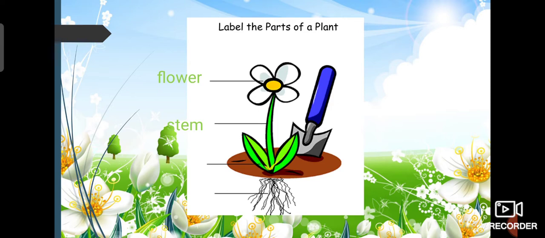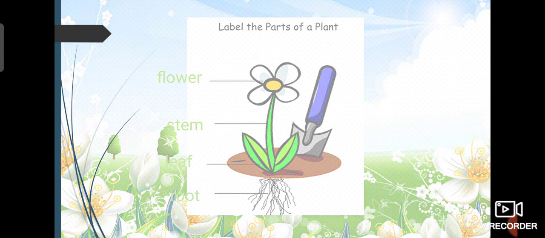And now this, the most important part of the plants. They have a lot. They are equipped with chlorophyll, so they can produce food. They function as the kitchen of the plant. We call it leaf. And that's the under part of the plant. It is usually under the soil. It has the function to collect water and minerals as their supply for life. We call it root. So those are the parts of the plants.